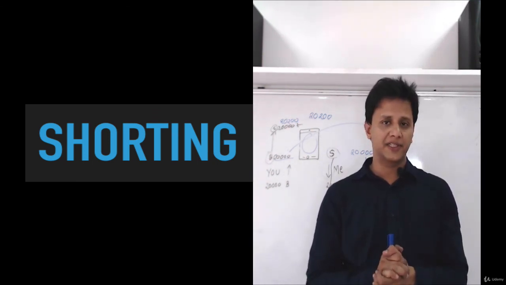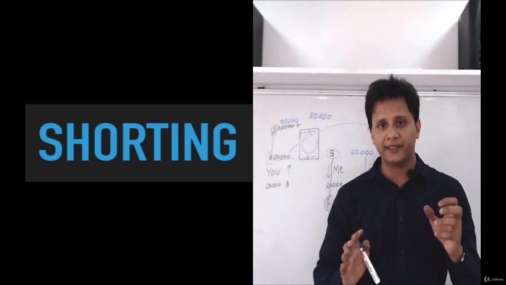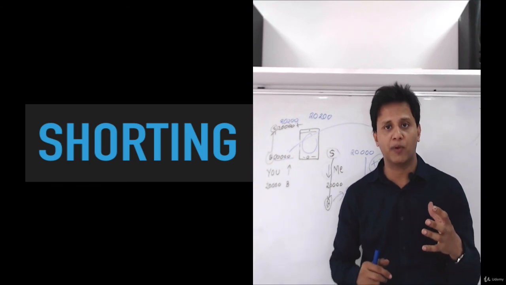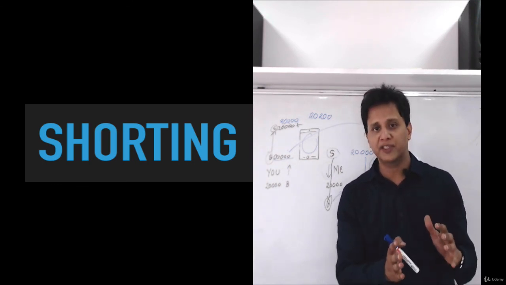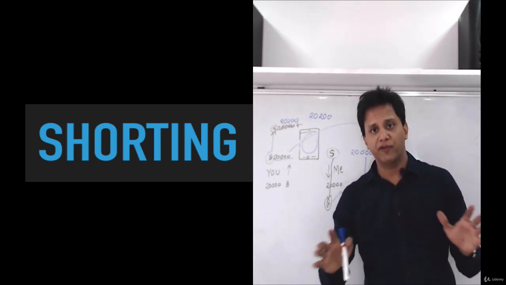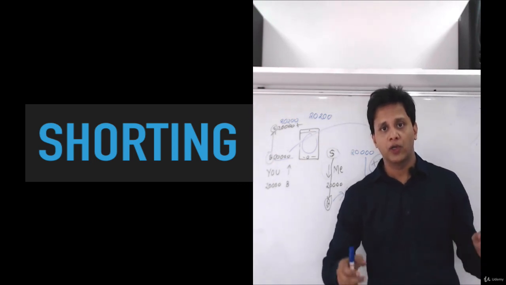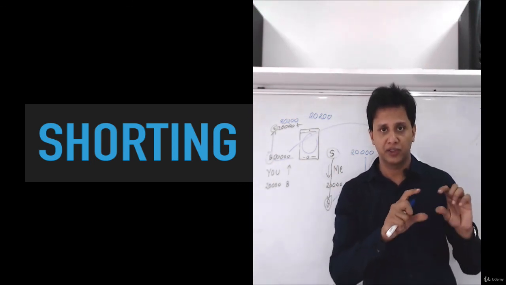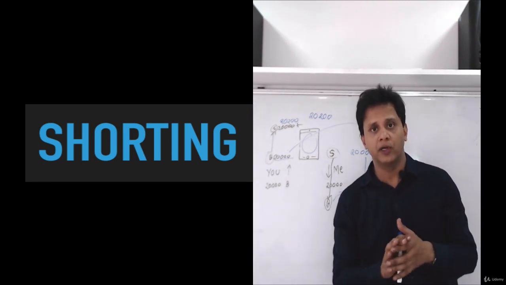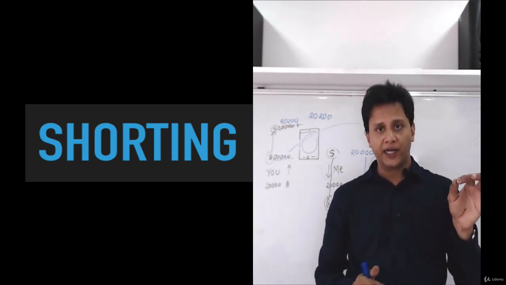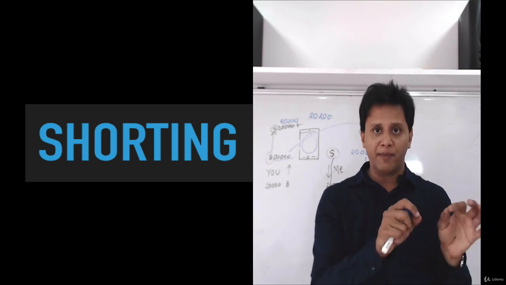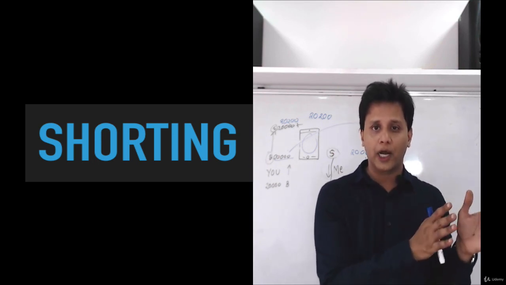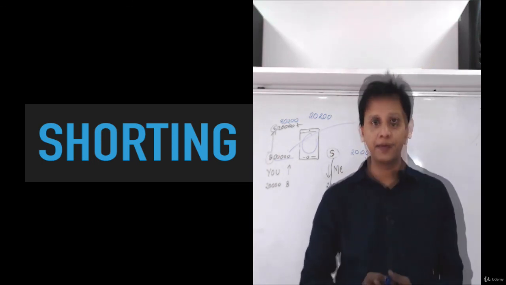So this is shorting I explained to you, and this is very much important concept in stock market. 50% of the stock market game is done if you understand this concept. So watch this video again and again, and I have taken some more time to create this video. So watch this again and try to clear your fundamentals or clear your idea on shorting concept. Thank you very much.